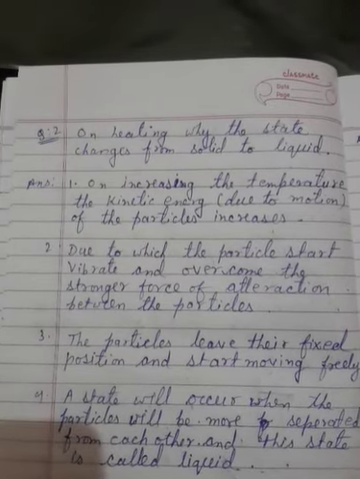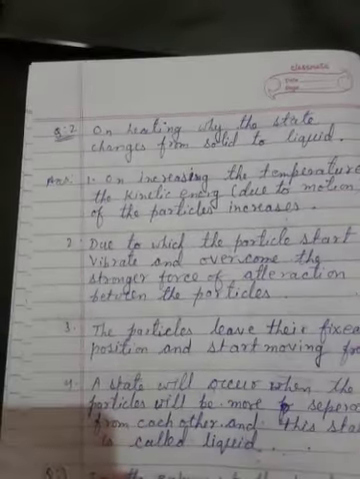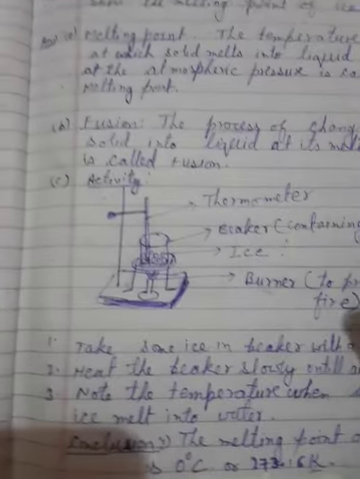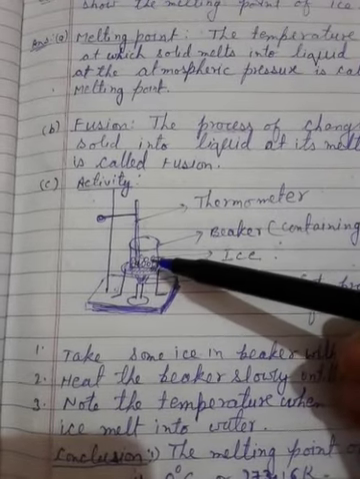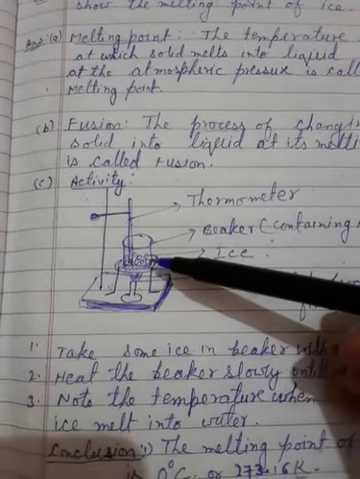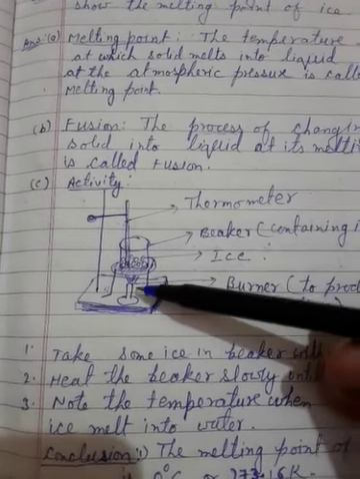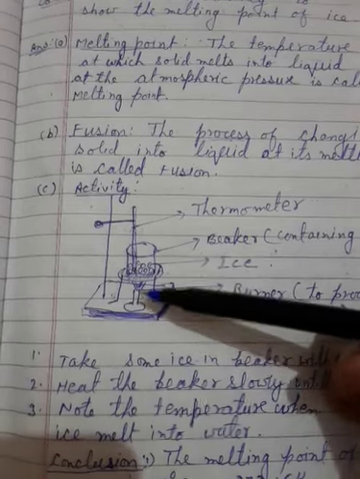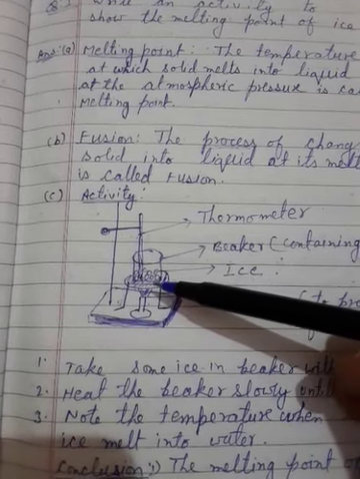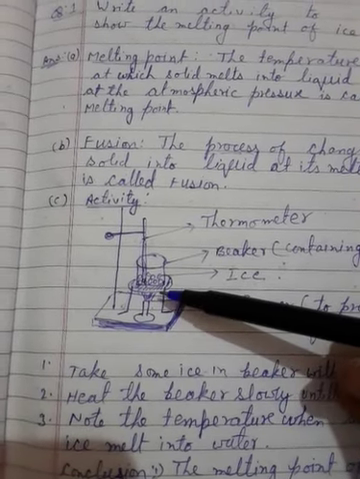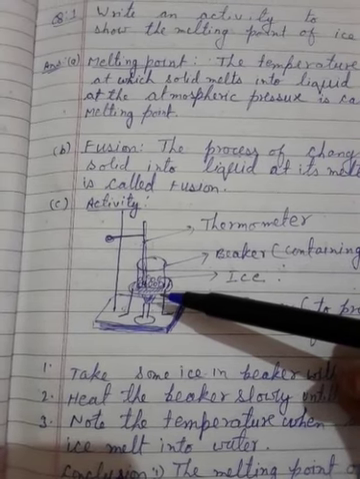Welcome, welcome students. Once again, in the last video, I showed you the activity, and the temperature remains at 0 degrees Celsius until all the ice melts into the water, while we are continuously heating it. My question is, on heating, why does ice change into water? What is the reason behind it?